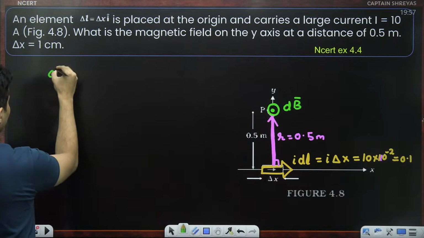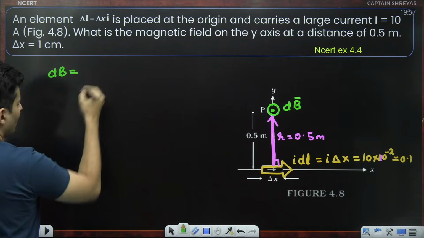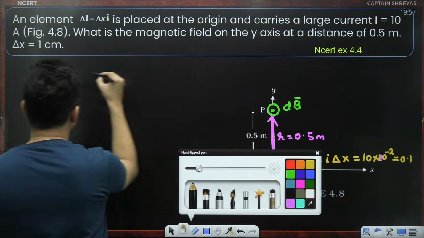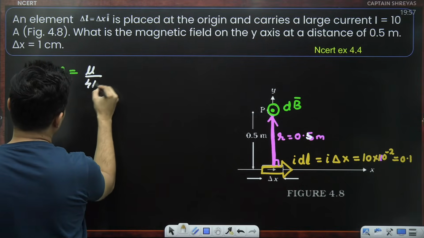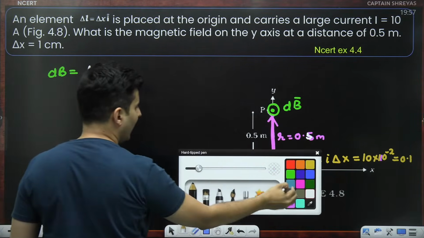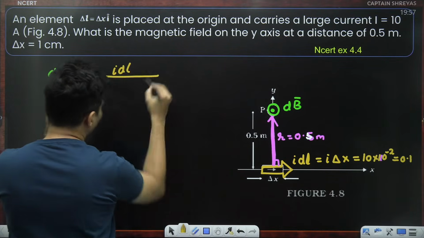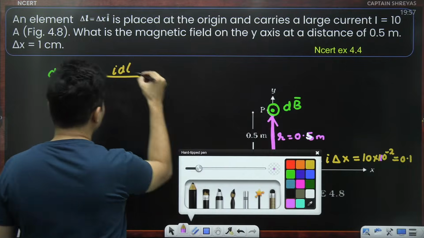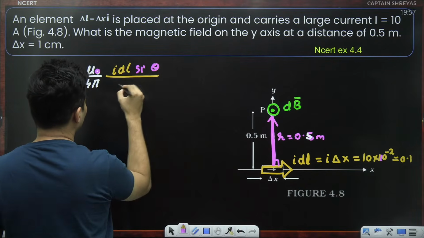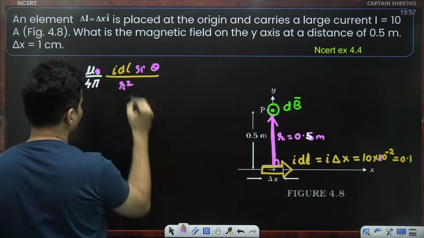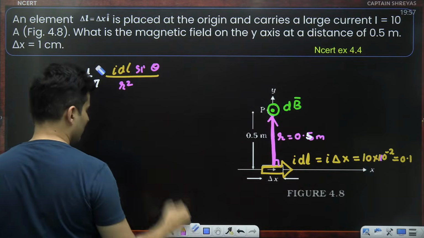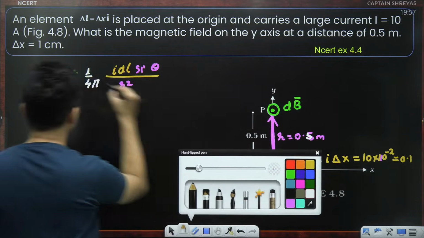So if you ask me what is the magnitude of this, well, we have already seen the formula. It was mu naught by 4 pi, then you had I and dl over here, and then you have sine theta over here, and then r squared over here, correct? This was the formula which we have seen.